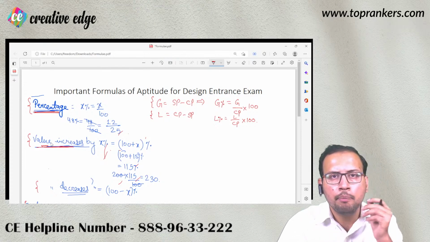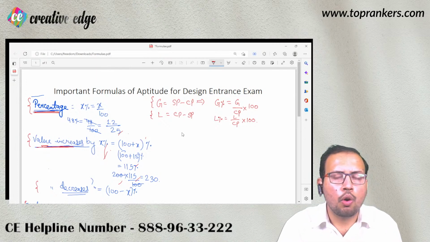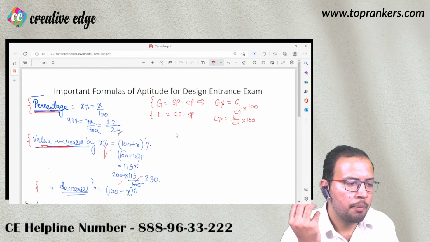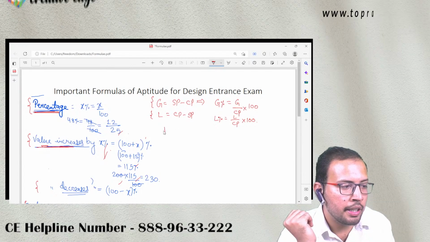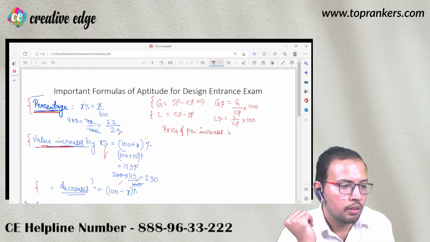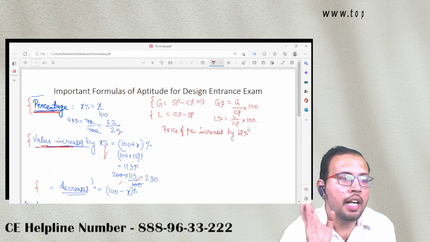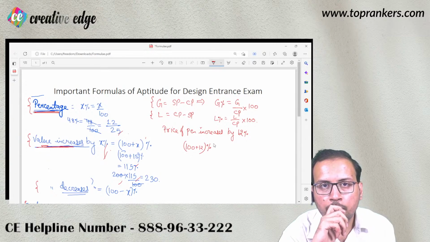For example, when I say कि price of pen increases by 12%, when I say this 12%, so it simply means that your new price has become 100 plus 12%. ठीक है?